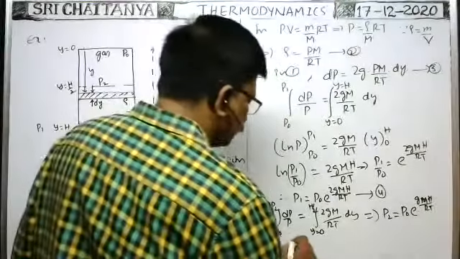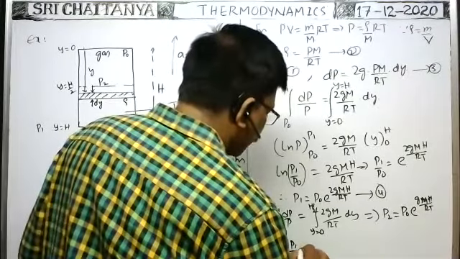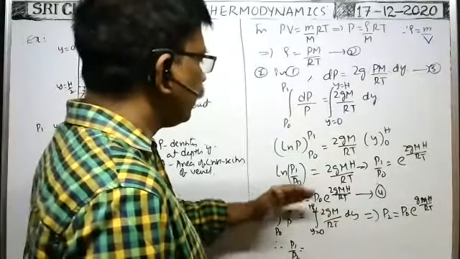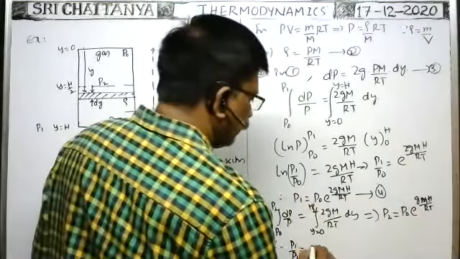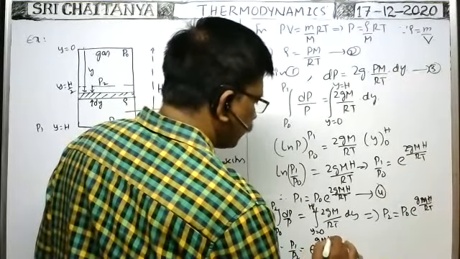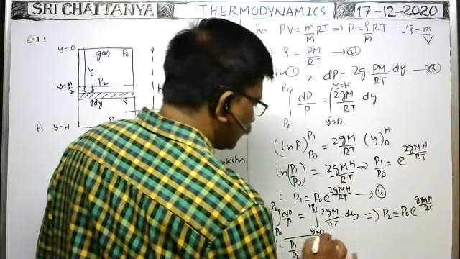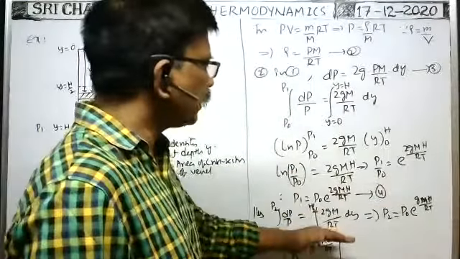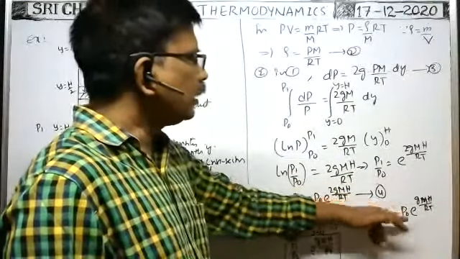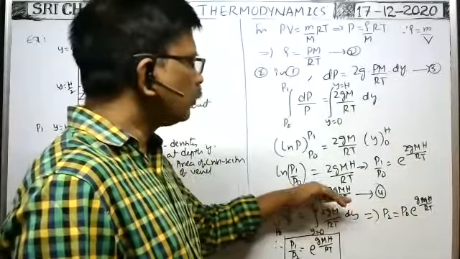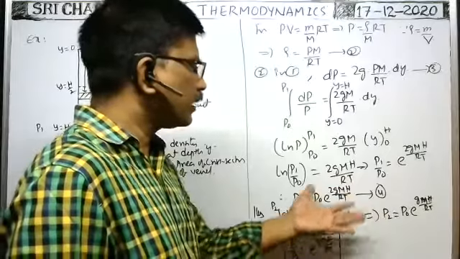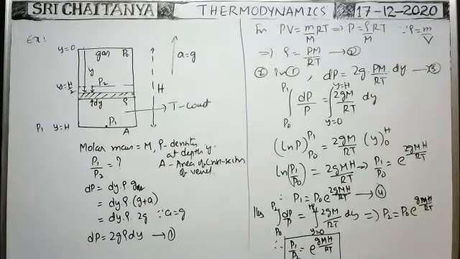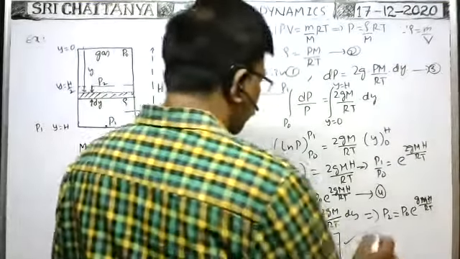Therefore, they asked P1 by P2, the pressure at the bottom and the pressure at the middle. P1 by P2 is equal to what? P1 means this one, P2 means this one. P0 cancels. Then e to the power of gMH by RT by e to the power of gMH by 2RT. That is equal to e to the power of gMH by RT minus gMH by 2RT. When you take the LCM, you will get gMH by 2RT. That's why P1 by P2 is equal to e to the power of gMH by 2RT. That is the answer.